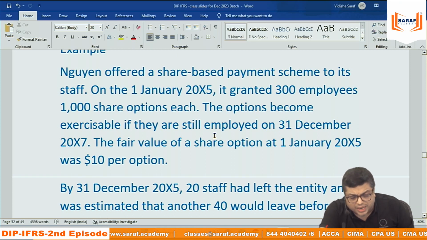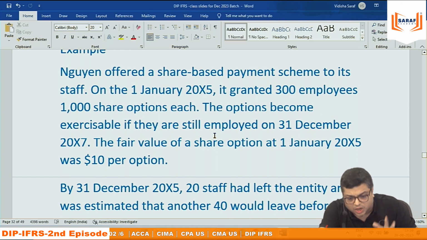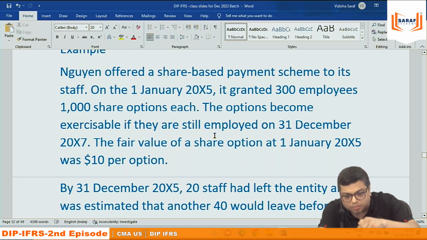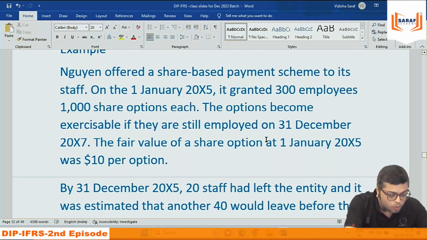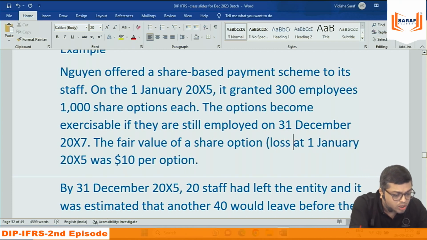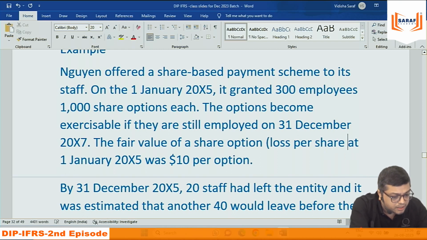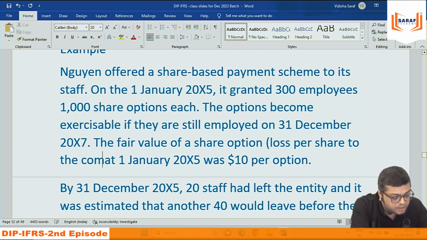After 3 years, we are going to give them the shares at 40% price. So you will find out the difference. What is the loss per share to the company? The fair value of a share option means loss to the company per share. Whatever is going to be the price of shares and what we are going to collect from them, the difference is called loss per share. That is called the fair value of the option. Fair value of the option means loss per share to the company.